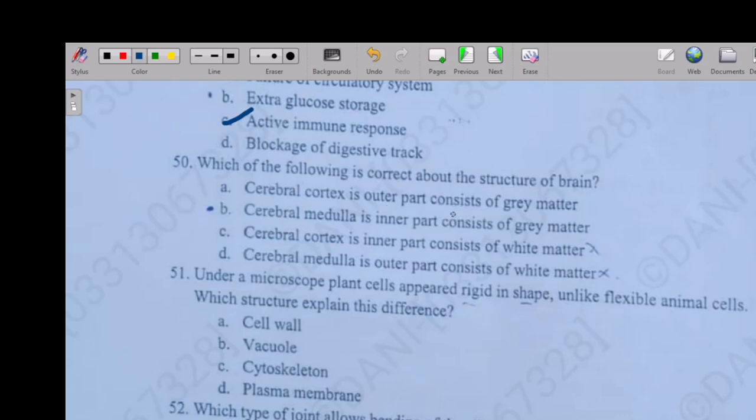So the next question is, which of the following is correct about the structure of the brain? Cerebral cortex is the outer part, consists of gray matter. Cerebral medulla is the inner part, consists of gray matter. Cerebral cortex is the inner part, consists of white matter. Cerebral medulla is the outer part, consists of gray and white matter. So the right answer is: the cerebral cortex is the outer part and consists of gray matter.